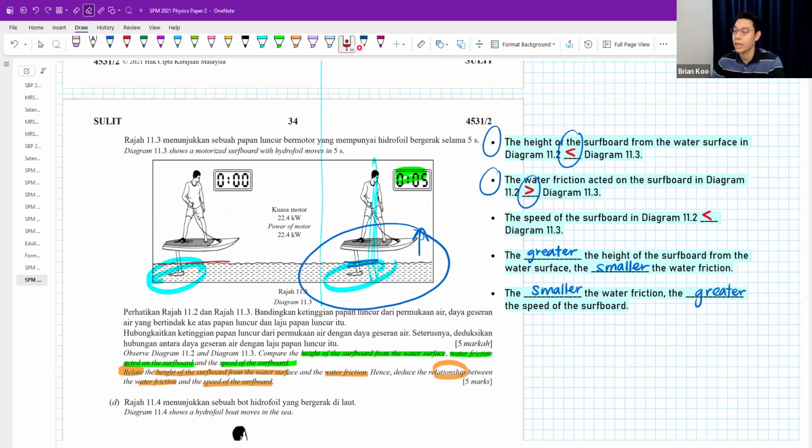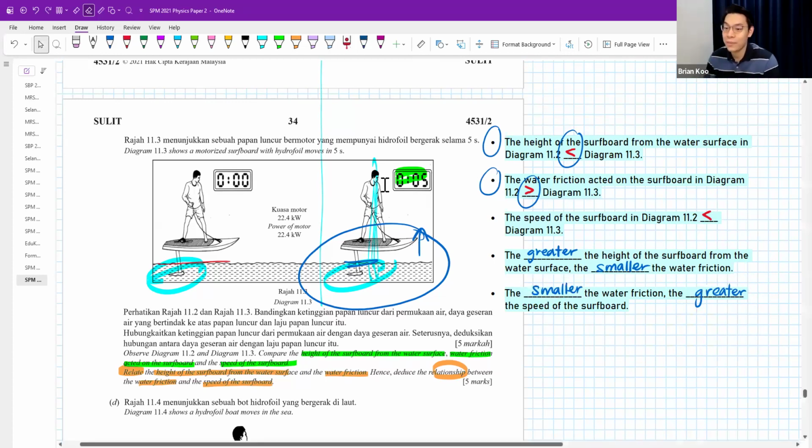Or you want to write, if you got greater water friction, then you got smaller speed. It doesn't matter which one is greater and smaller, just one up, one down. Okay, just one up, one down.